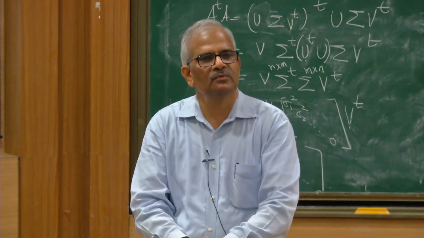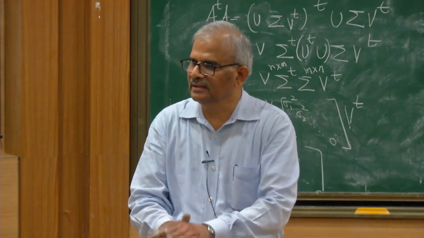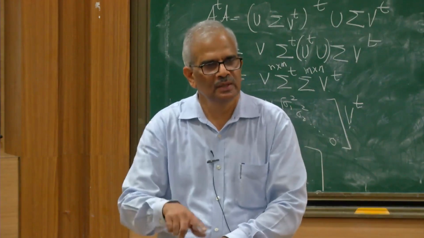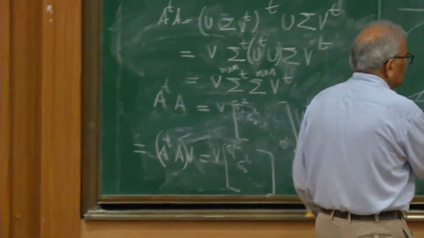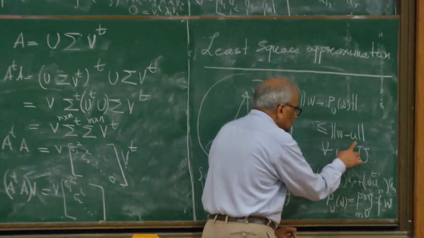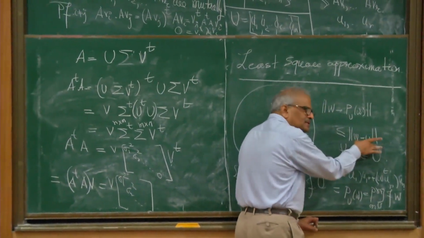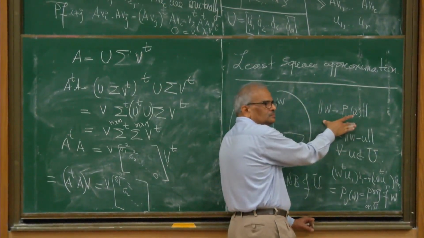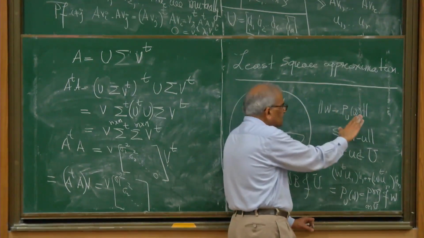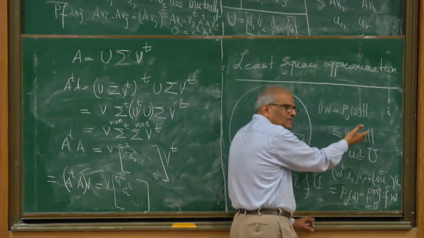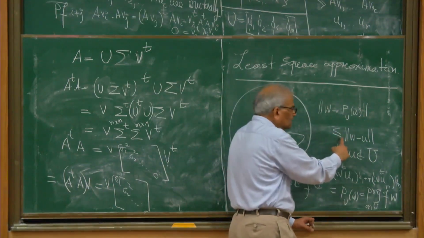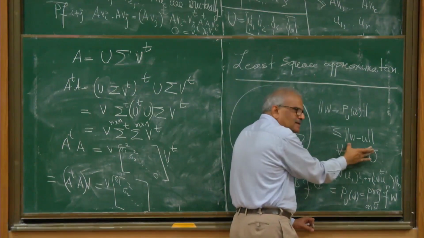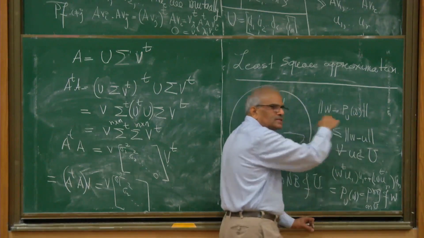That is the projection of W inside this subspace, and let us see that it is the best approximation to W inside U. If I take the difference of W with U for arbitrary U, the error of W with the projected vector is the smallest possible among these. And we will see that if you want to minimize this error, U has to be the projection.